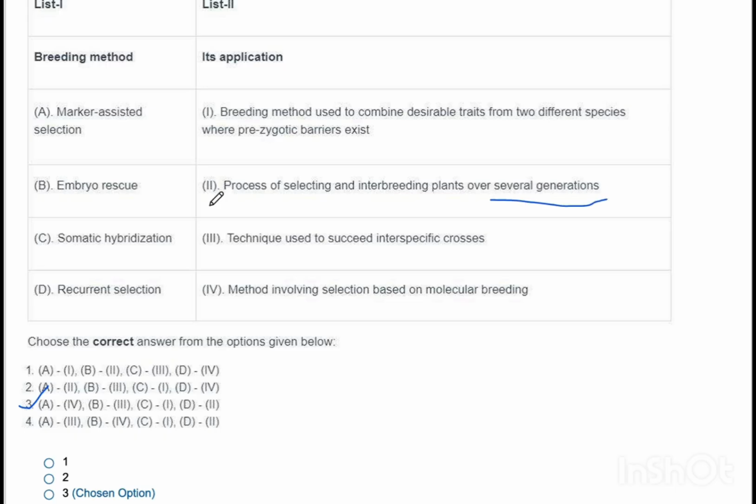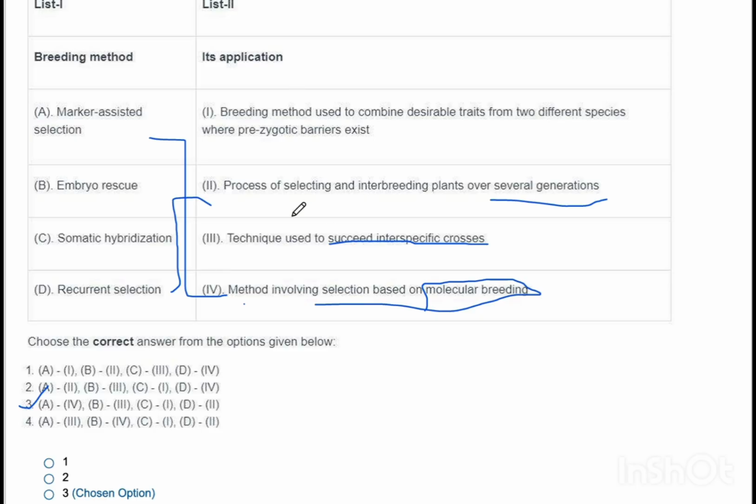The next one, process of selecting and inbreeding plants over several generations. Yes, when it happens over several generations, it occurs for recurrent selection. Now the third one, technique used to succeed the interspecific crosses. I was not sure of this. Then the fourth, method involving selection based on molecular breeding. Yes, molecular breeding can be associated with marker assisted selection.